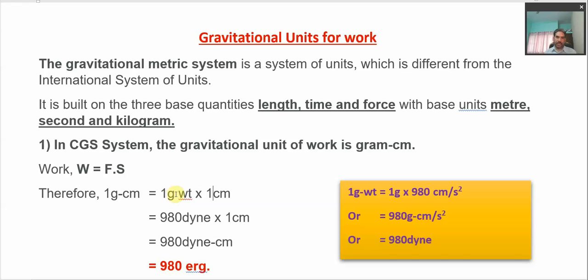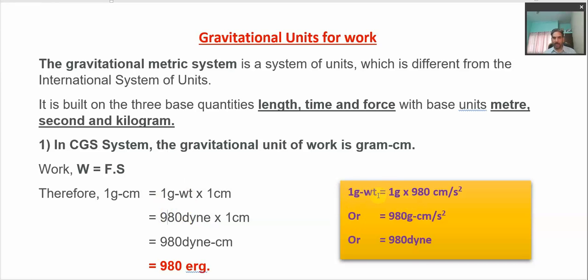So here we are not just writing gram, but we are writing it as gram weight. In some books it may be written as gram force, so there is no difference. Gram weight and gram force both represent the same unit. Gram weight is nothing but the gravitational unit for force. Okay, so 1 gram weight is equal to 980 dyne. Dyne is the CGS unit of force. You already know about it. And how is 1 gram weight equal to 980 dynes? You can just see this derivation. So 1 gram weight is nothing but the gravitational force acting on 1 gram of mass.